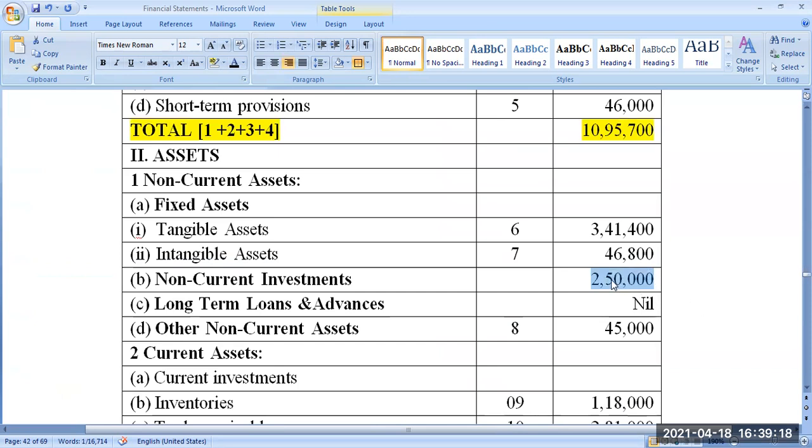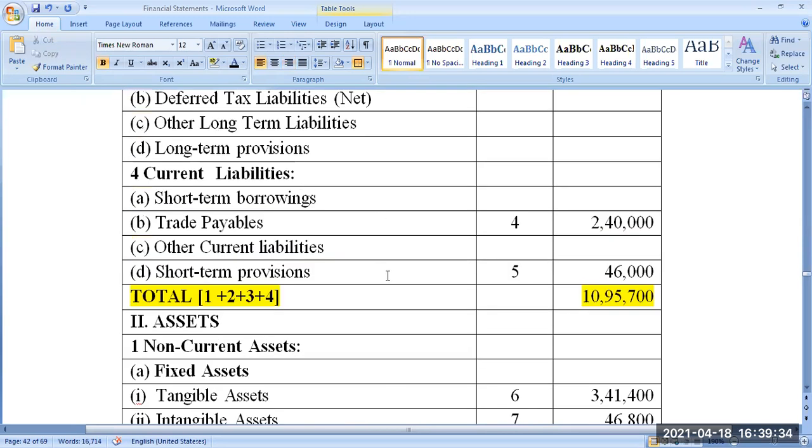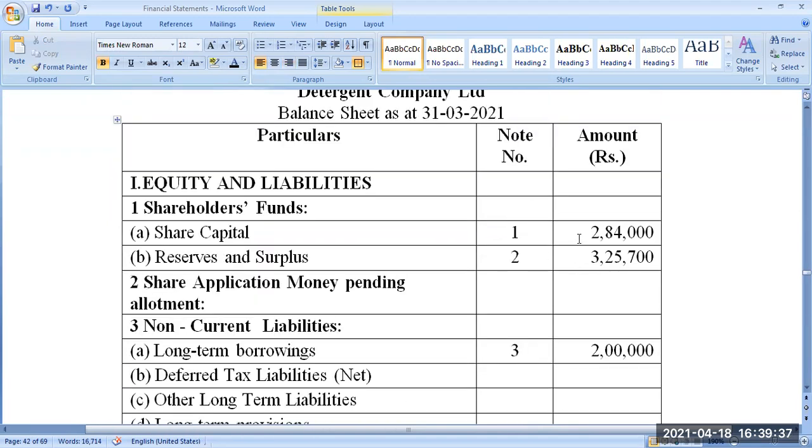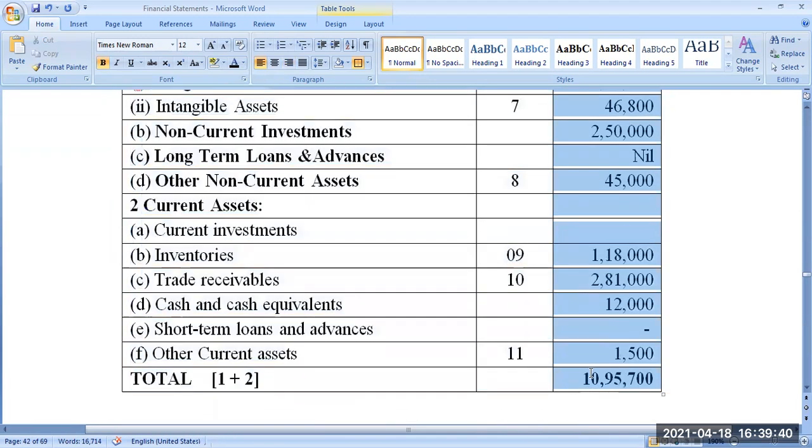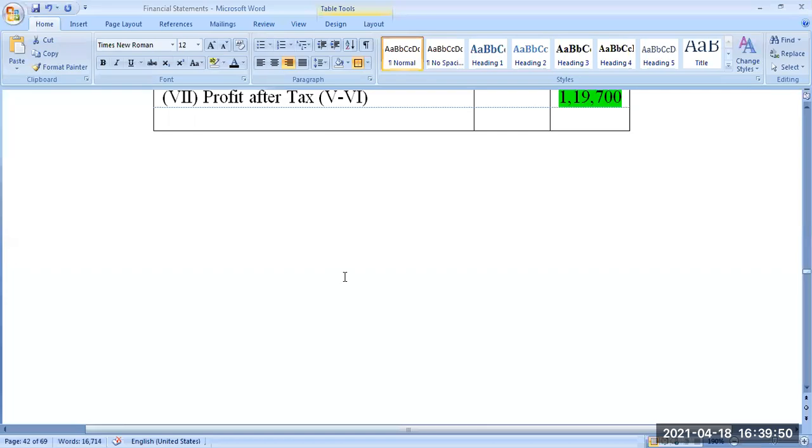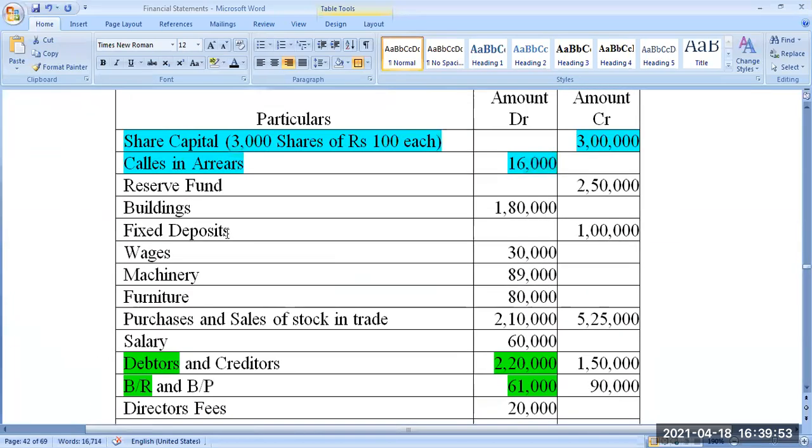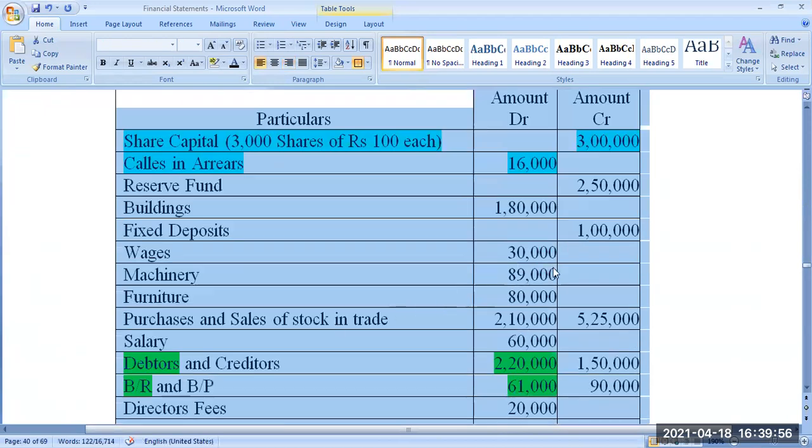I know you are talking about this one, but where did it come from? We have taken from P&L reserve fund. No, why do you take? Trial balance. It is the trial balance. The items, whatever it is written, please understand the basic one. I told you, you are forgetting it. All the numbers, 99.99% of all the numbers what we are writing in the profit and loss account as well as the balance sheet should come only from the trial balance. Trial balance. That's the only source document. This is the document from which we are taking it. Look at this. This 2,50,000 is here.